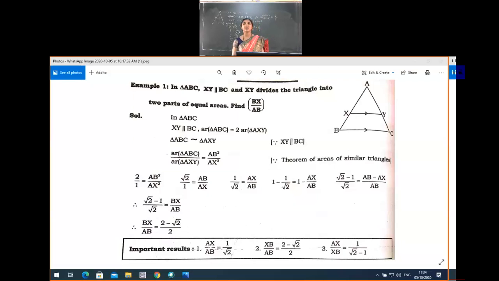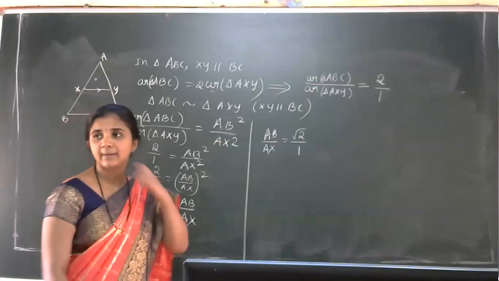Very good, Soumya. Okay. After the rationalization of the denominator, we got the result BX by AB is equal to 2 minus root 2 divided by 2. Okay. So, do you want an explanation for this on the board? No? We'll start that explanation first. We'll stop sharing. Wait. Yeah, stop sharing. Okay, up to this you have got the clear picture now.